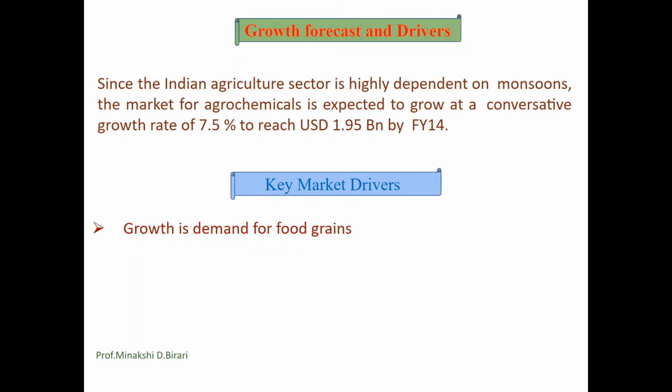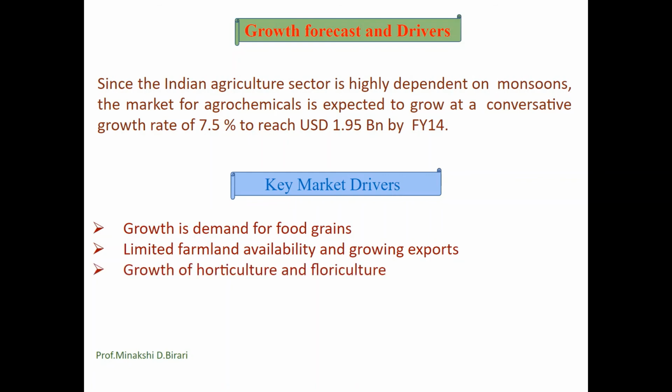Key market drivers include demand for food grains, limited farmland availability and growing exports, growth of horticulture and floriculture, and increasing awareness.